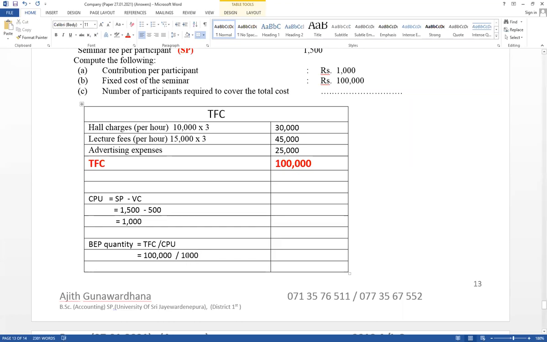They ask for the break-even point, the number of participants required to cover the total cost. Therefore, this one divided by this one equals 100 participants. To cover the total cost, 100 participants. Therefore, break-even point quantity equals 100 participants.